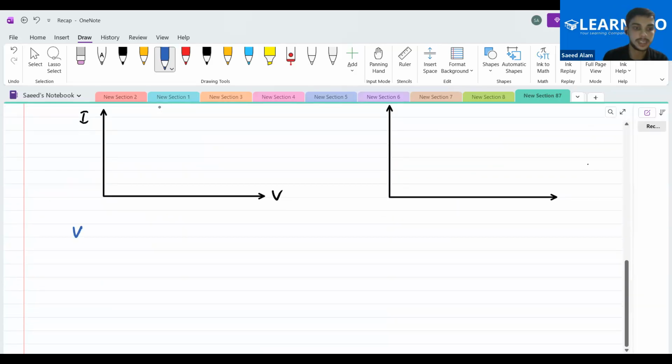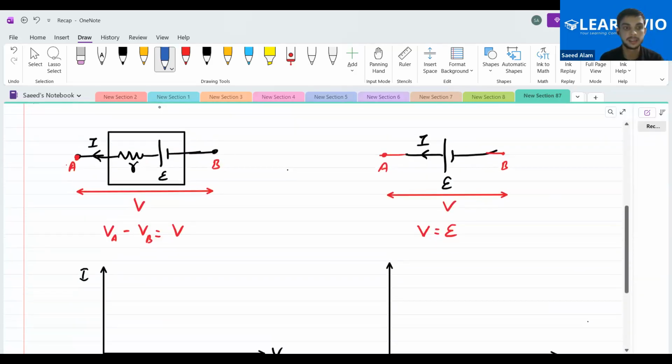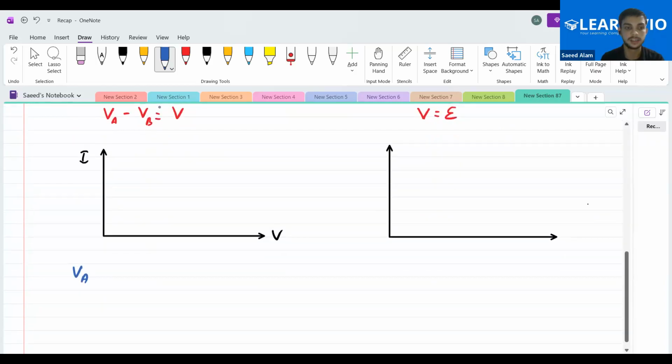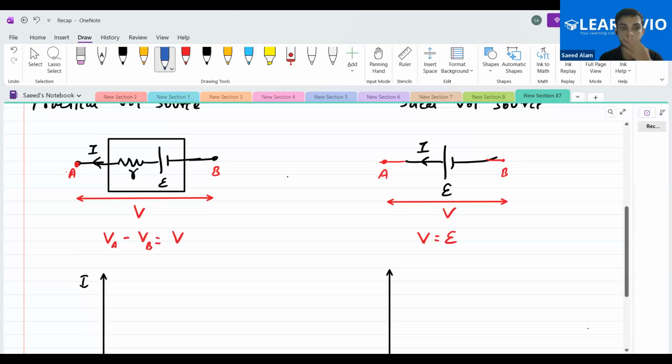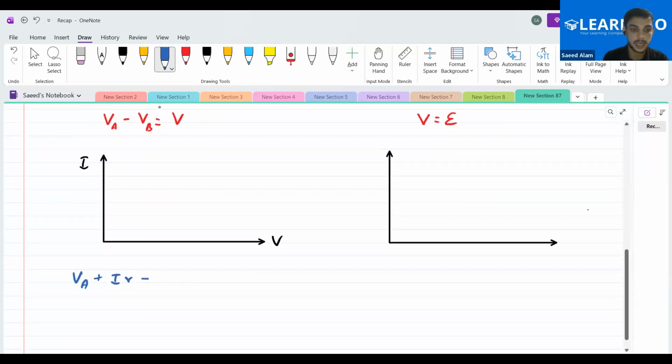So what will be the thing? VA plus I into R, and then minus E, and we'll reach point B. Yes or no?